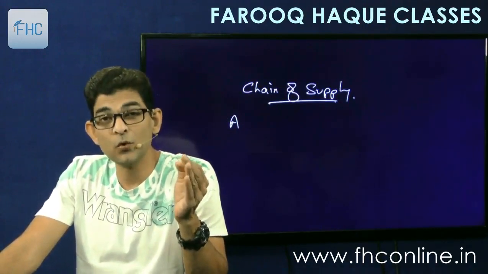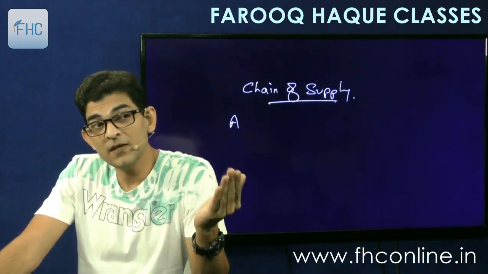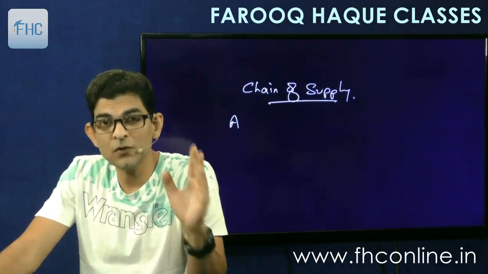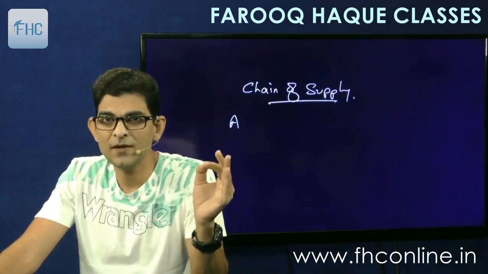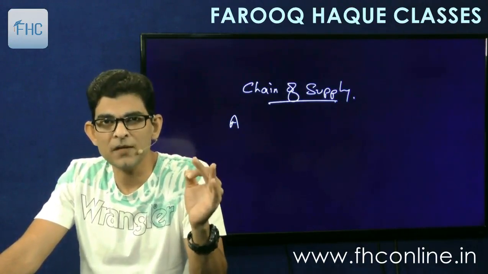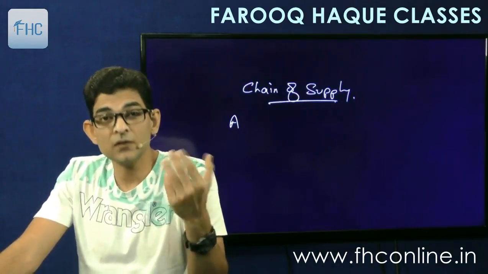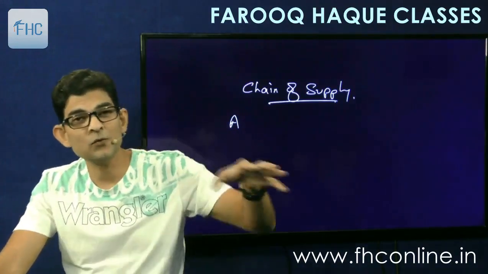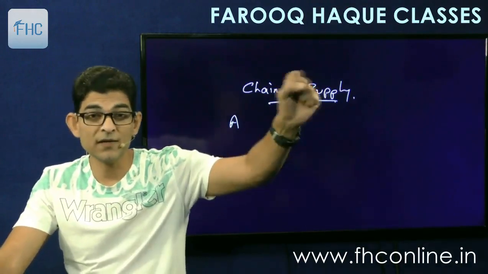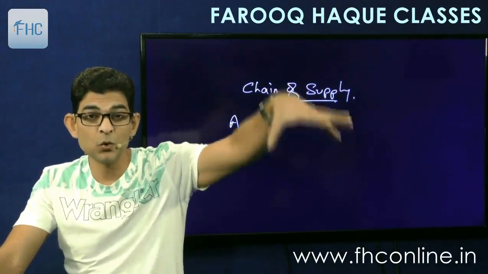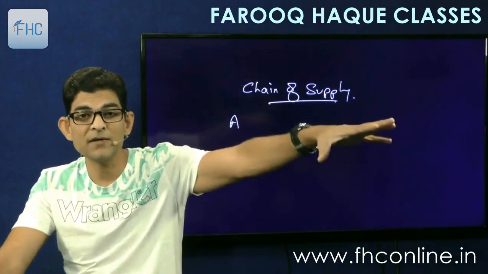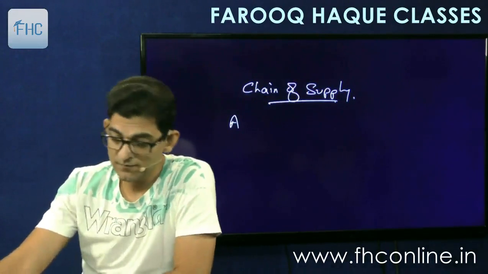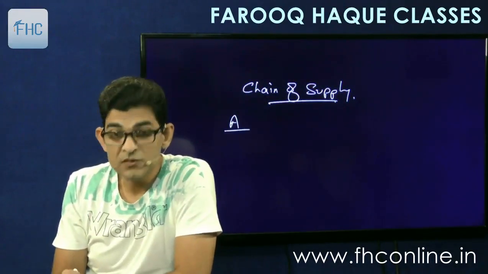That A is an original supplier means he doesn't buy anything. He doesn't buy anything, not even the raw materials. He is not taking any kind of supply. So he is the starting point of supplies. He only has sales, no purchases. Therefore I took the example of a miner or an agriculturist, who grows things and then sells, or a miner who mines the minerals and then sells them. So he can be called the original supplier.